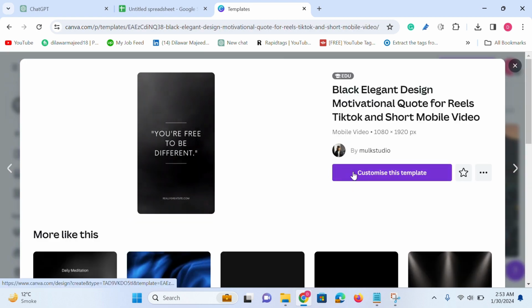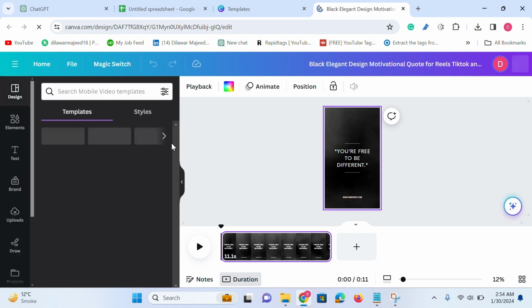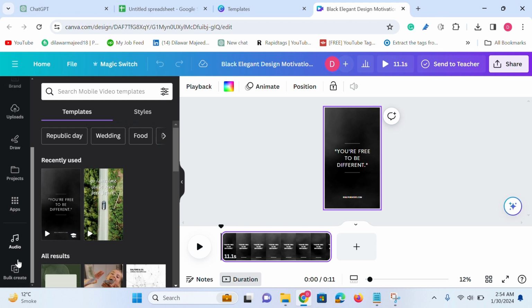In fact, I will click on this CSV file. Then I will reduce the size of the font, because the quotes are a little long. Then it will be adjusted. Then you have to come to the option of apps. When I click on it, if you scroll down here, then you will see the option of bulk creation.